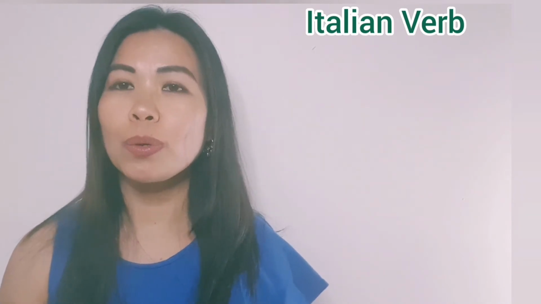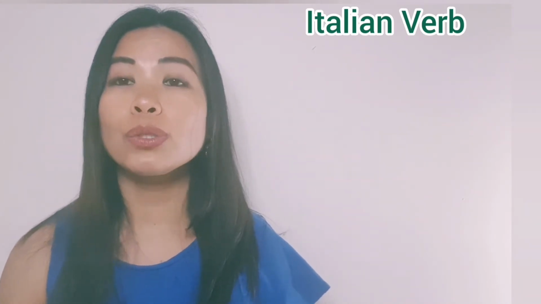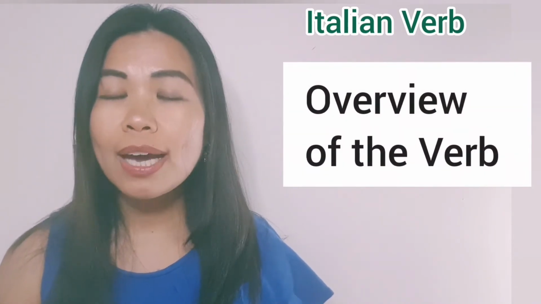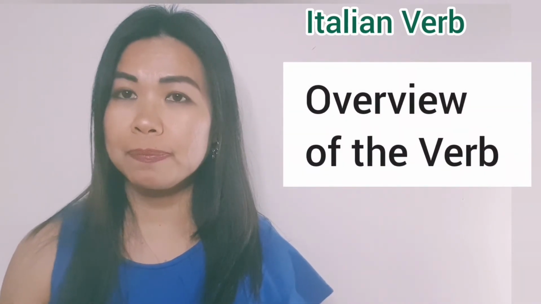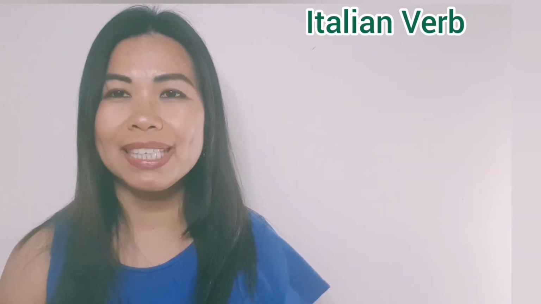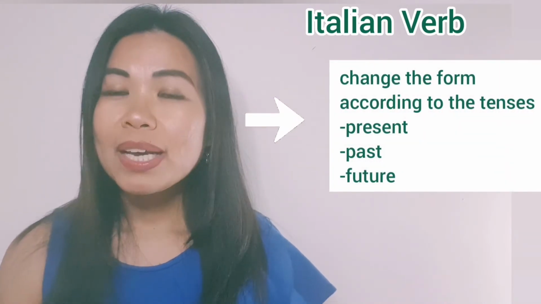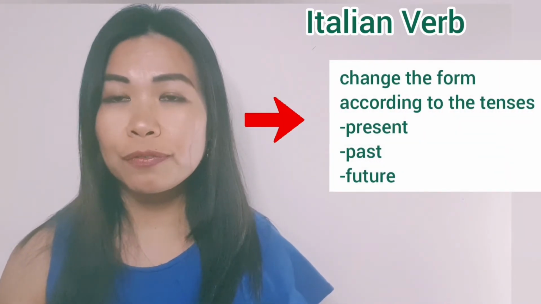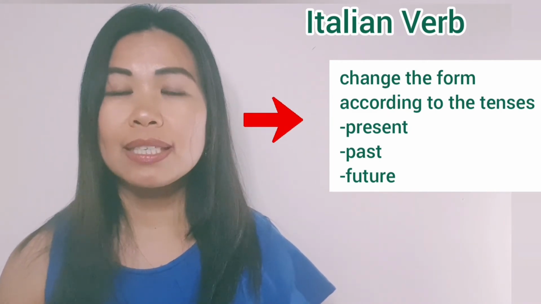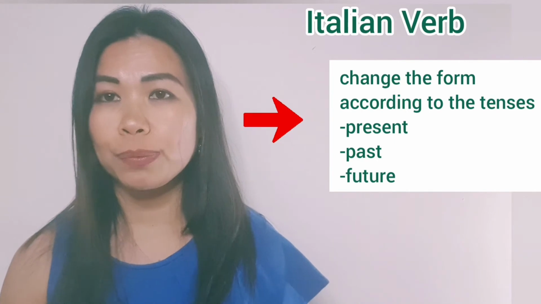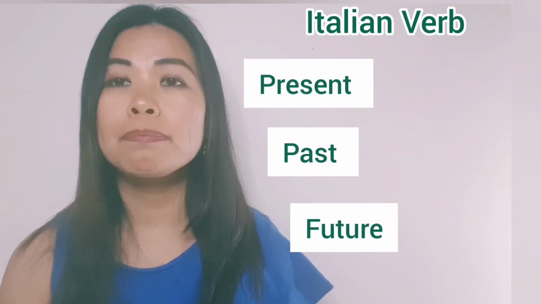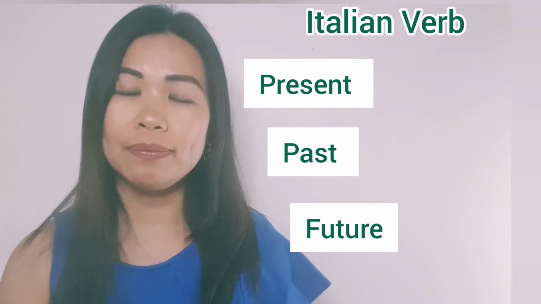In my next lesson, we will make many practices about how to conjugate the present tense, the past tense, and the future tense. In this lesson, I am making only an overview of the verb. So you have already a little idea about verbs in Italian. So the verb in Italian also changes its form according to the tenses. If it is present, past, future. The verb believe is credere, to believe.